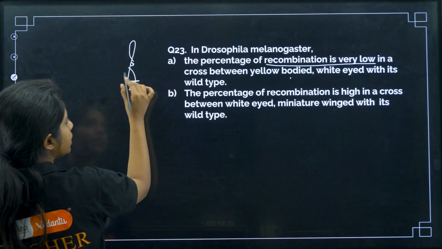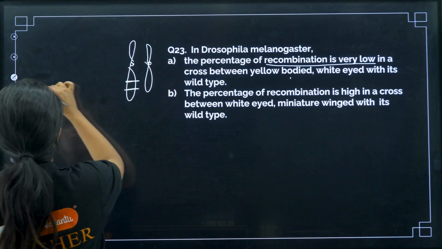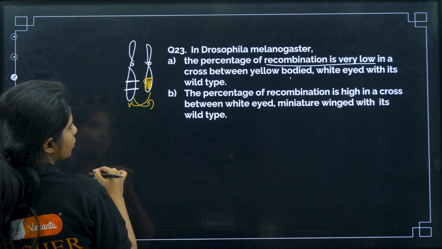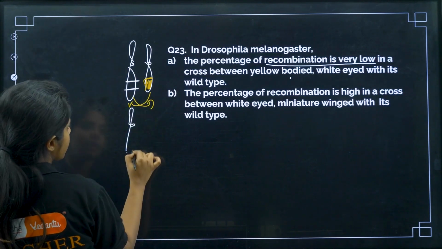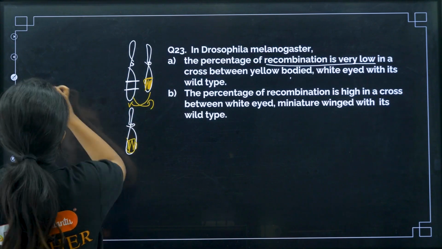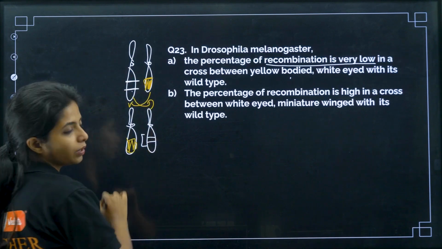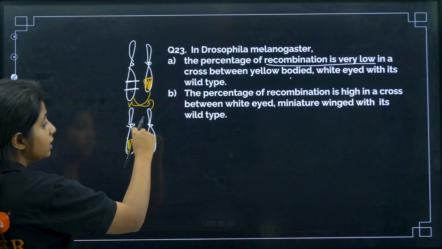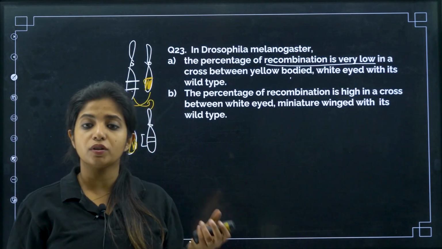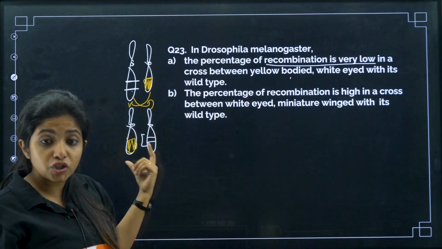Now, if I try to separate them, if I want recombination to happen, what do you mean by recombination? Suppose this is another chromosome, and here this part goes, here this part goes. Now I will get a new chromosome which looks like this, and on the other hand, these two genes are still there together. Why? Because they were closely linked, and closely linked genes mean there is less recombination. They are not allowing new combinations to form because they are very close to each other. So the percentage is very low in this cross because the genes are closely linked.